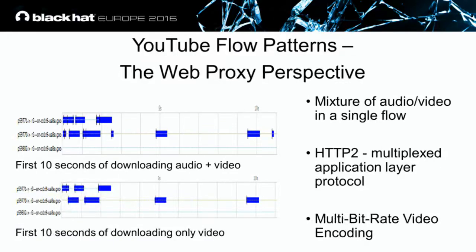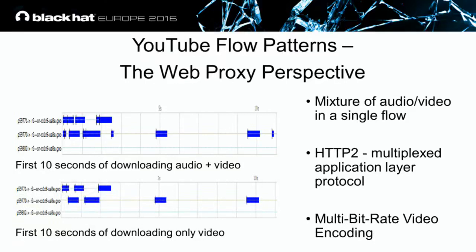First, we can see, for example, that this flow and this flow are not the same. This gives us an indication that we have a mixture of audio and video in a single flow. We can see the amount of data and the time span of the request. This gives us an indication that maybe we will not be able, in the encrypted network traffic, to understand and isolate each one of those requests. You can see we have 3 different requests, and here we have 2 different requests. Can we isolate each request and understand it?